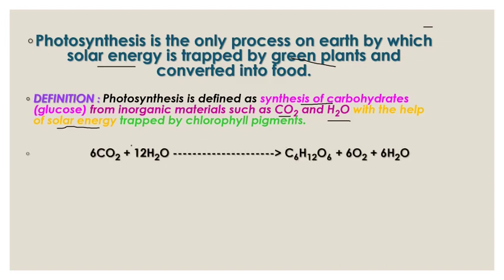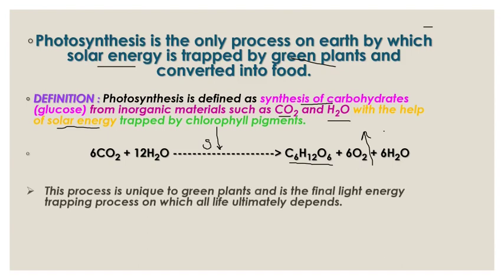The chemical equation we can show: 6 molecules of carbon dioxide plus 12 molecules of water, in presence of sunlight and chlorophyll pigments, prepare food in the form of glucose, C6H12O6. Oxygen is evolved and water molecules are also released out.